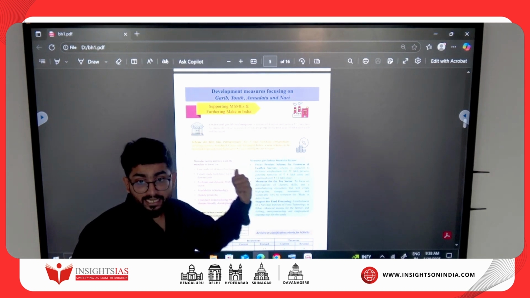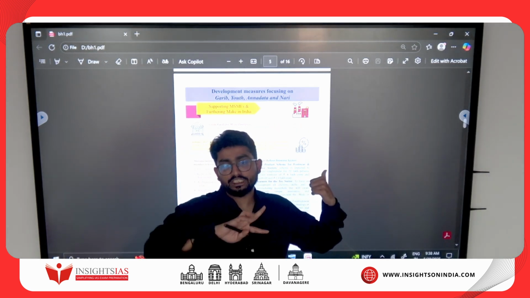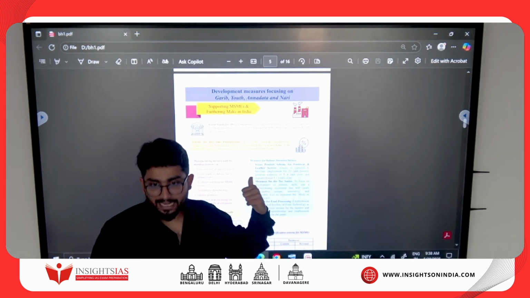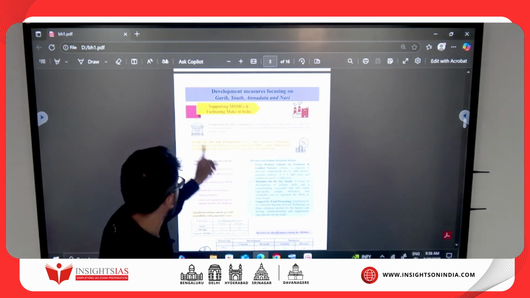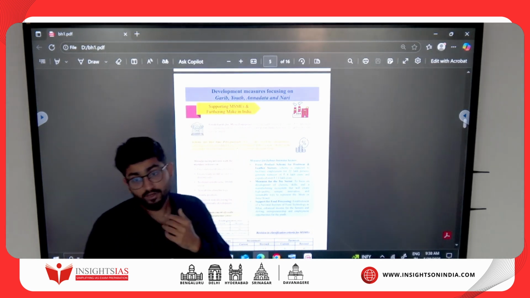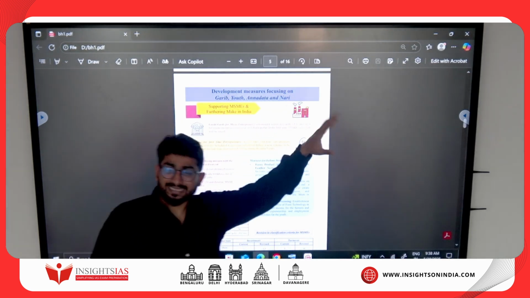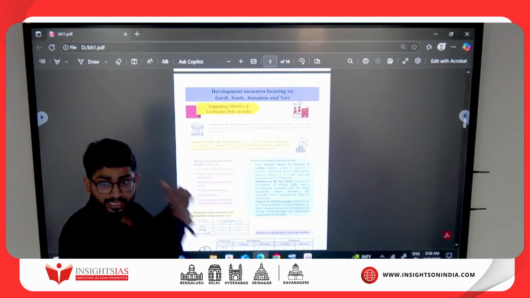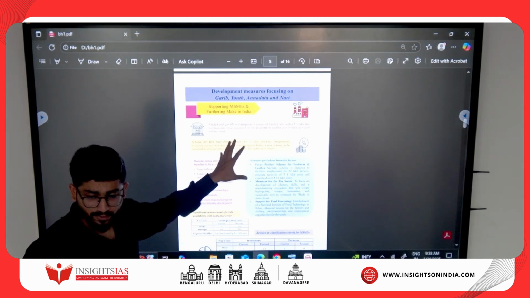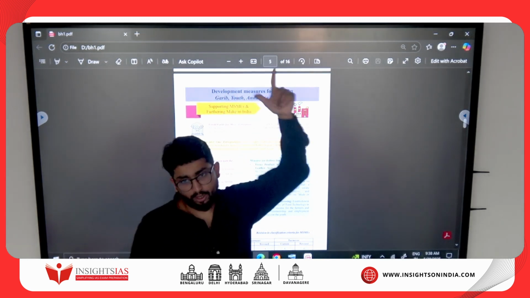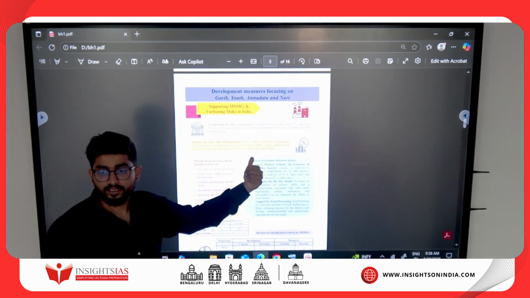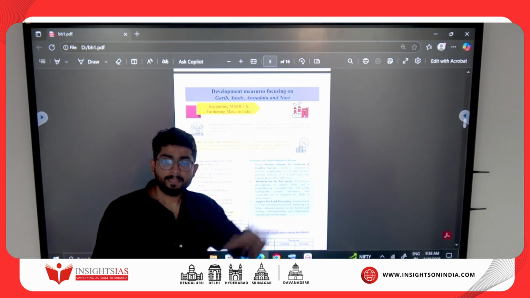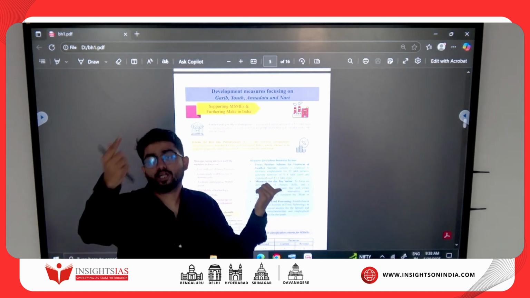Udyam Portal data is also used as per the 2015 change in GDP methodology. The data is used for new GDP calculation. Clear? Udyam Portal is important. Then they're talking about a scheme for first time entrepreneurs. We already had schemes like Startup India and Stand Up India. Go home and revise those schemes, and see that they are bringing a new scheme for first time entrepreneurs, basically targeting women, scheduled castes and scheduled tribes.